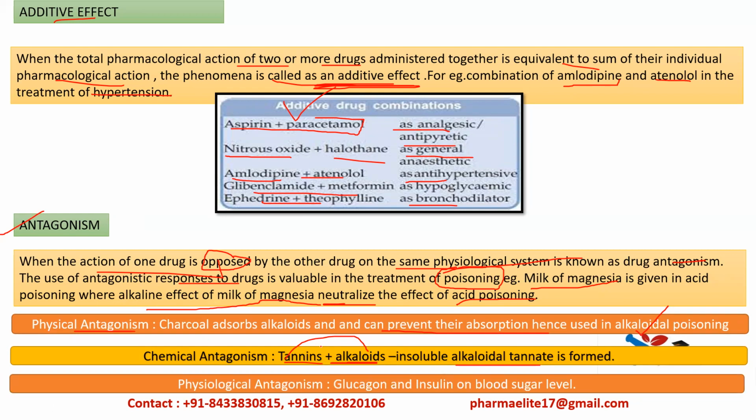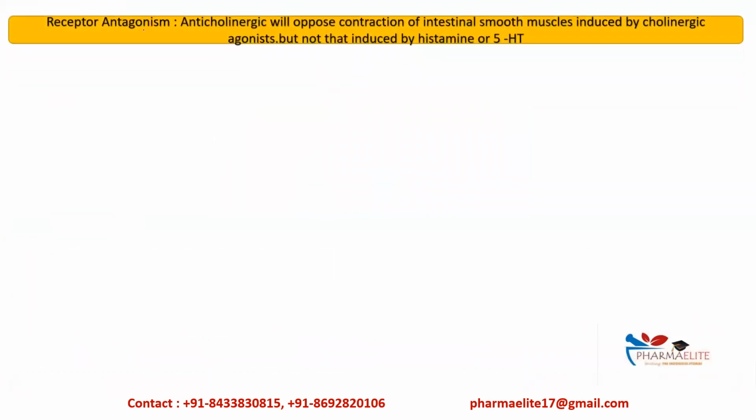Okay, and the next one is physiological antagonism. For example, insulin and glucagon act on blood sugar level, but their actions are in opposite directions. That is, glucagon will increase the blood glucose level and insulin will decrease the blood glucose level. Then we have the next one, receptor antagonism.